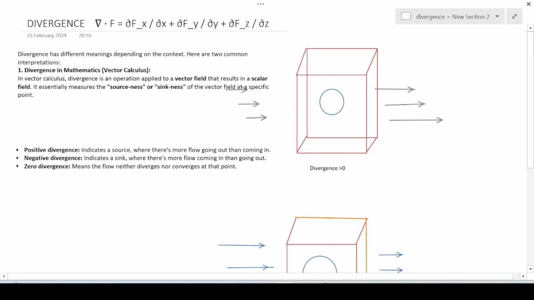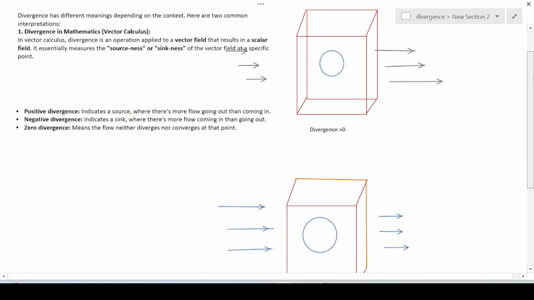So how can this happen? It can only happen if this area is supplying or adding vector field to the current vector field present here. Okay. So that's why here divergence is greater than zero, and this is called the sourceness nature of vector field. And like you can see, positive divergence indicates source when there is more flow going out than coming in. That's why the area is considered to be a source.